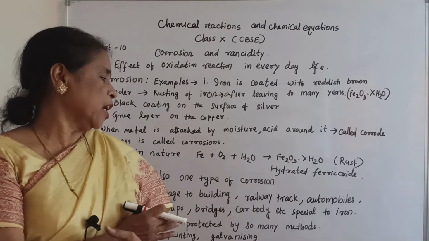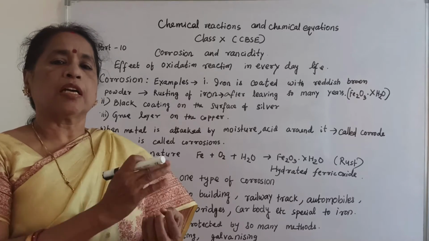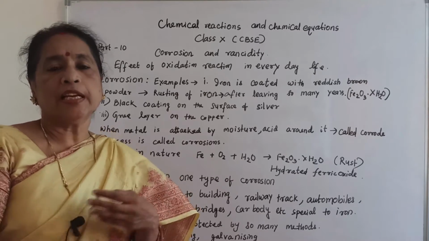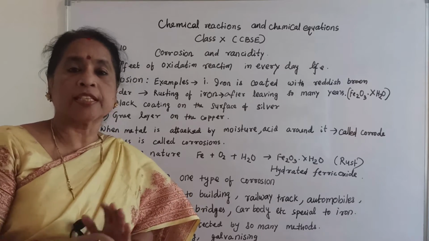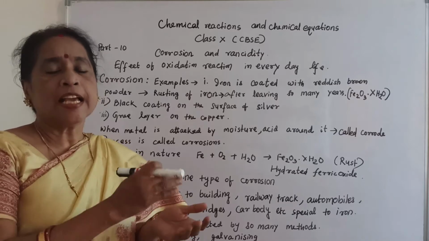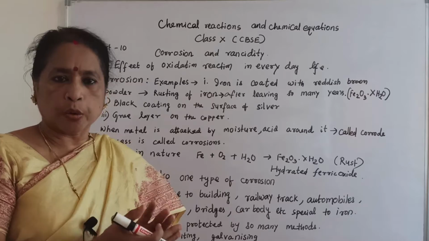Car bodies are also made of iron, and one day they will be destroyed. In iron it is rusting; for other metals the general word is corrosion.